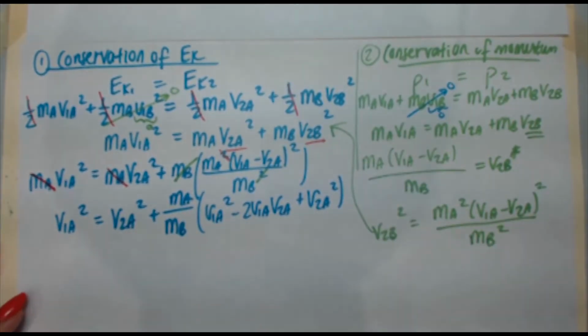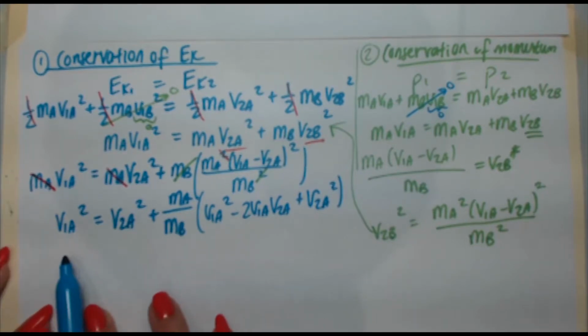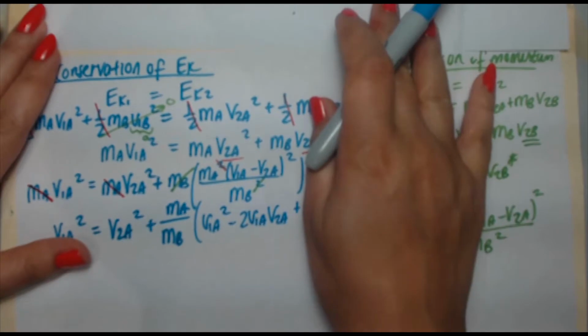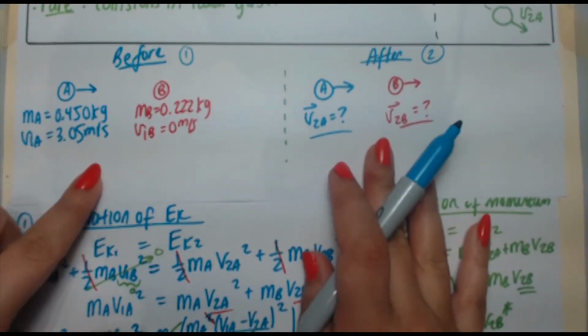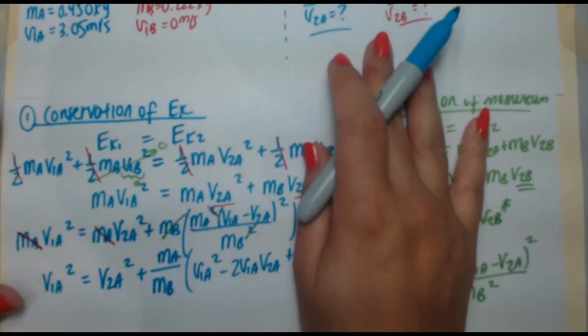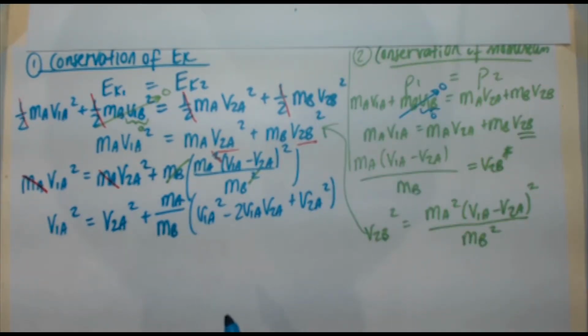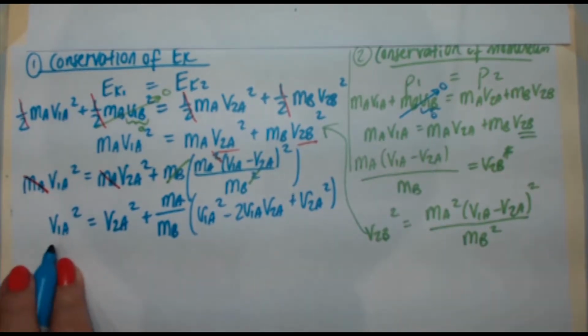The reason I did that is because I have an expression in terms of v1a and v2a. The v1a I was given in the problem, it's 3.05 meters per second. So I can solve for v2a, and ma and mb I already have. So at this point I want to expand this out, and why not just bring the v1a squared to the right as well?